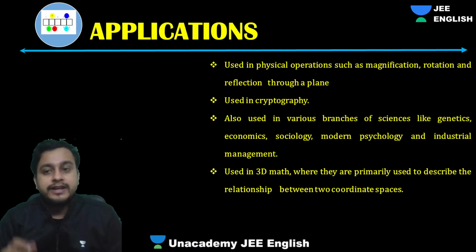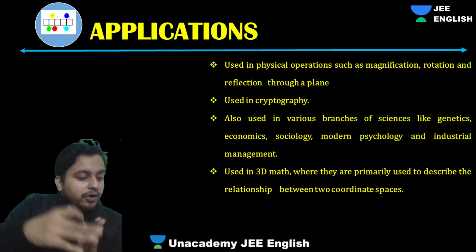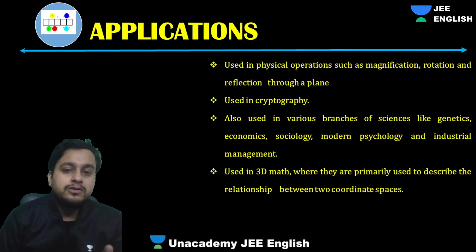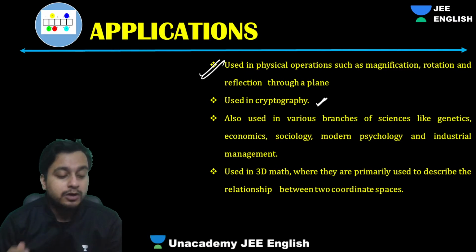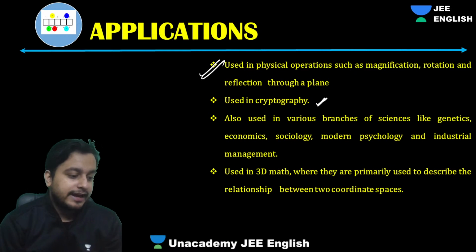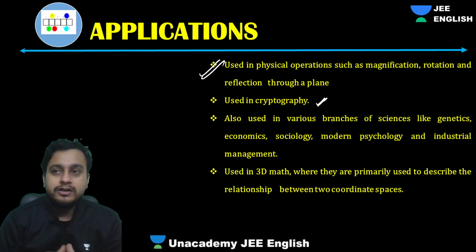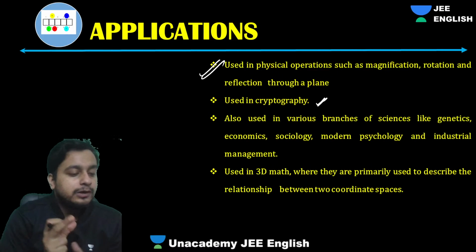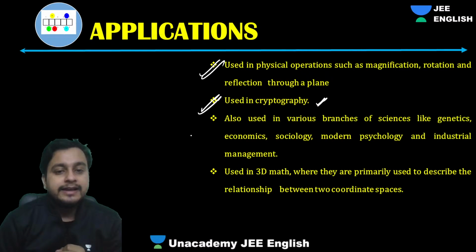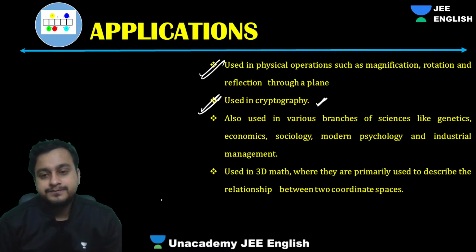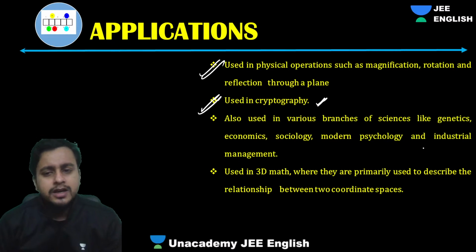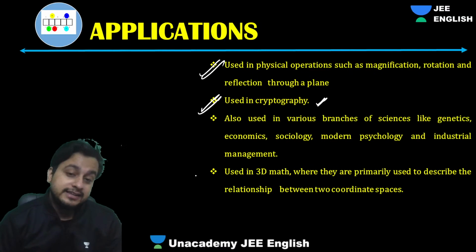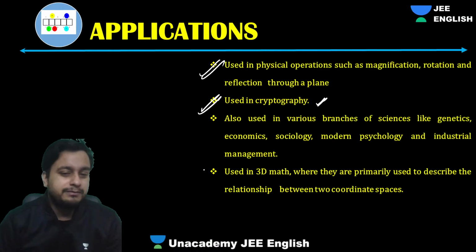Take now reflection of a line about a line, or a plane about a plane. That is also useful when you have the concept of matrix. Moreover, it is used in cryptography. Cryptography means what, guys? Coding, right? When you look at coding, you look into this array system and you learn a lot using that. So that's a very good application of matrix. Moreover, it is also used in various branches of science like genetics, economics, sociology, modern psychology, and industrial management as well. The matrix is used everywhere, to be precise.